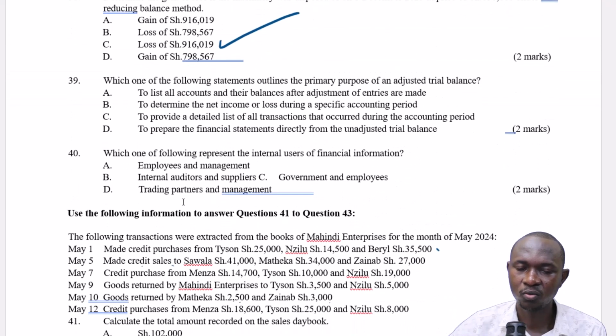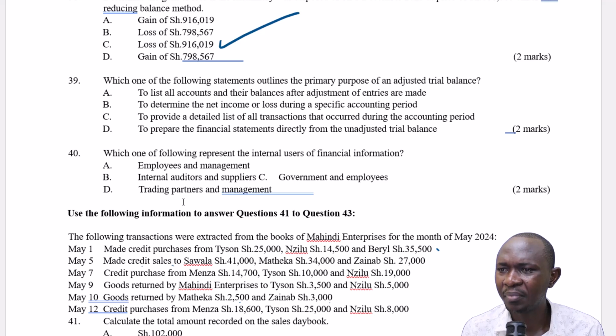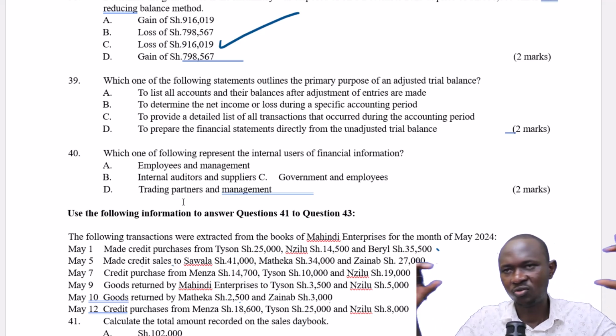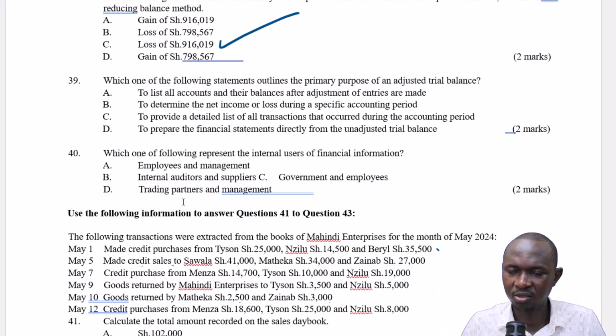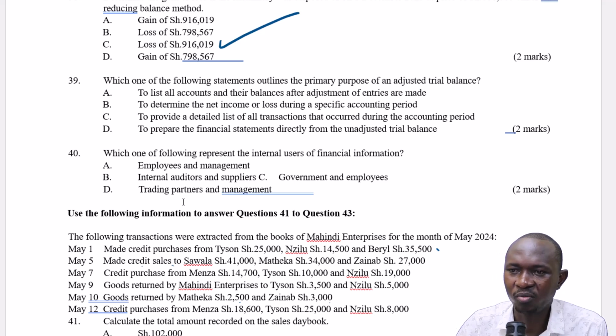Let's continue. Question 39. Which one of the following statements outlines the primary purpose of an adjusted trial balance? Adjusted trial balance is used to check if the two balance. That's all, to detect if there's any error. That's what the trial balance does.